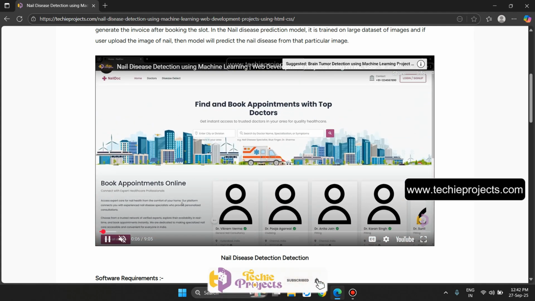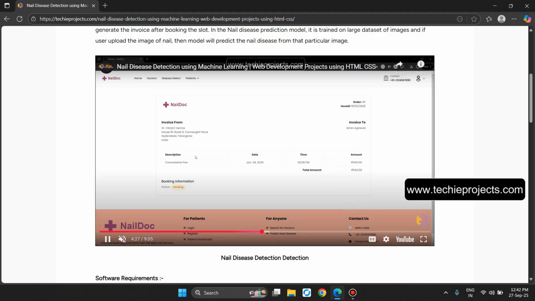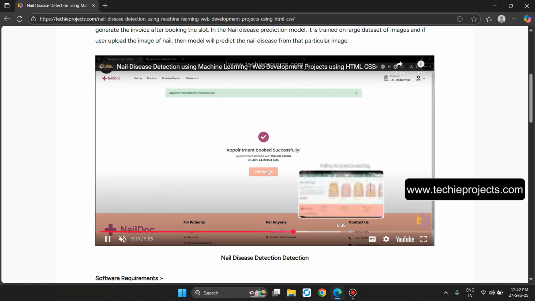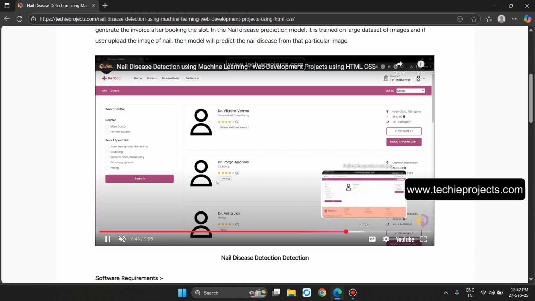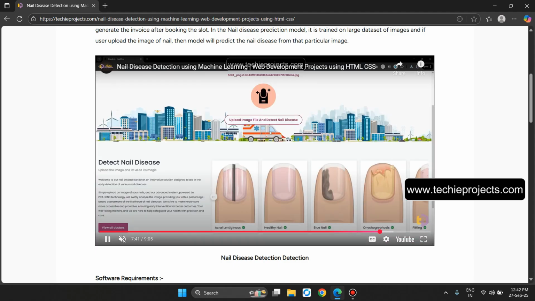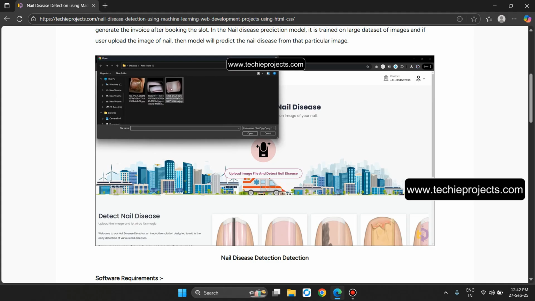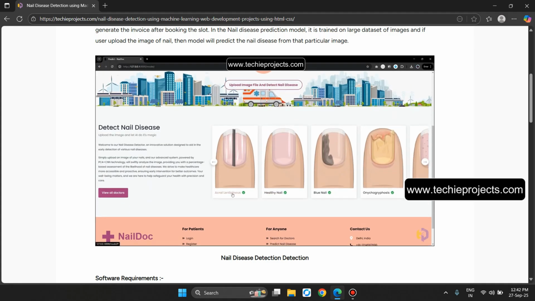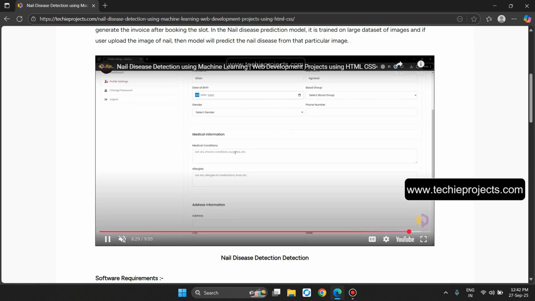The user can find and book the appointment of a doctor. First they have to register with the patient details. It will generate the invoice as well. So we have booked the appointment. Now we will detect the nail disease. Let's upload any input image to the model and then click on upload image and detect nail disease. Like that it will show.